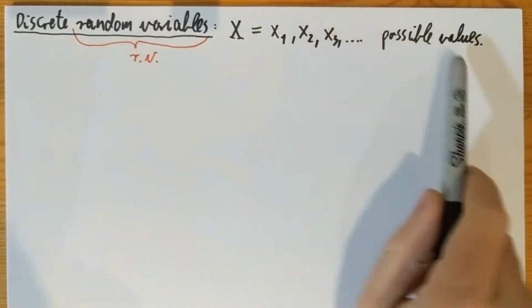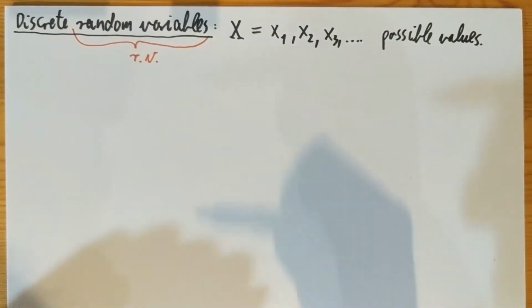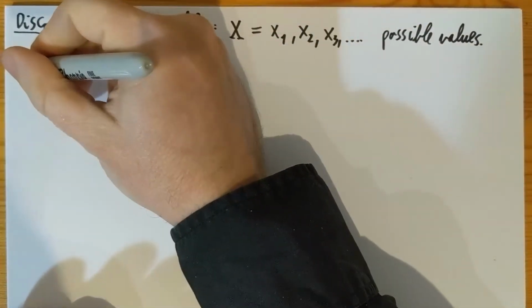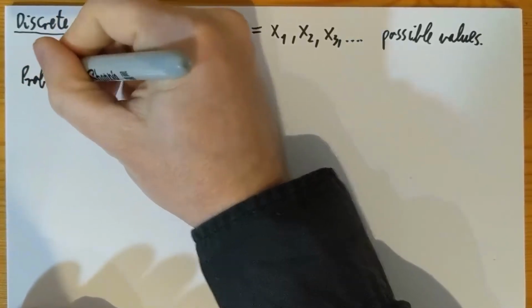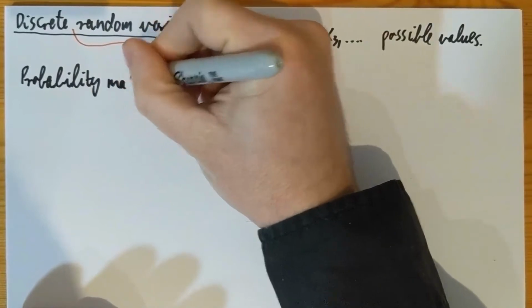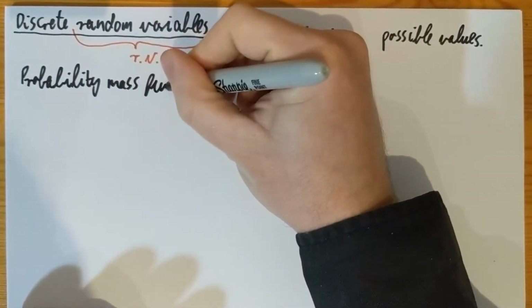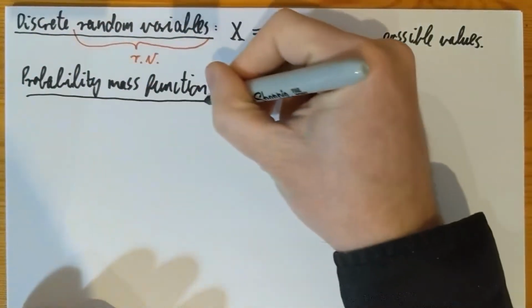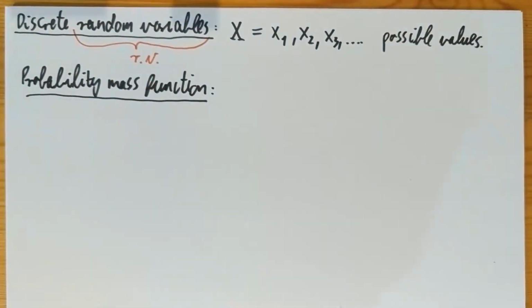Okay, so these are the possible values, and so what you want to deal with here is the probabilities of these values. So the probability mass function, sometimes also abbreviated as PMF.